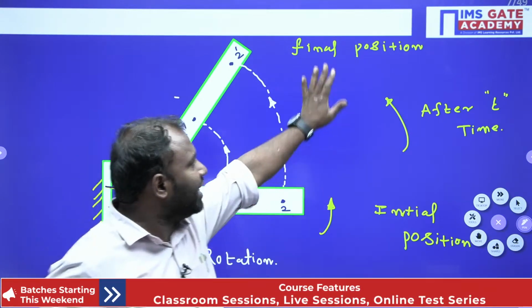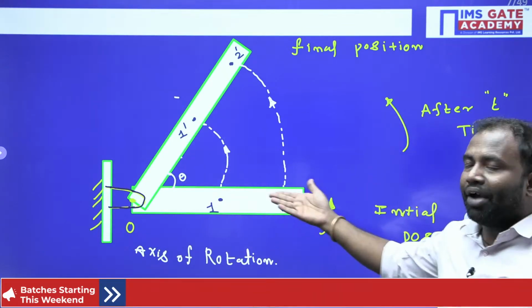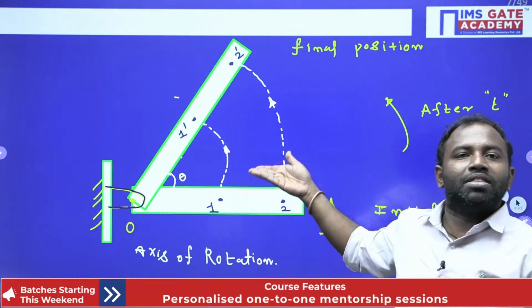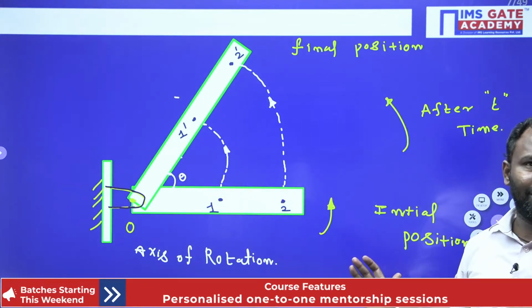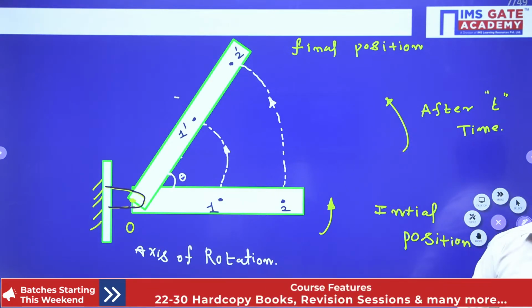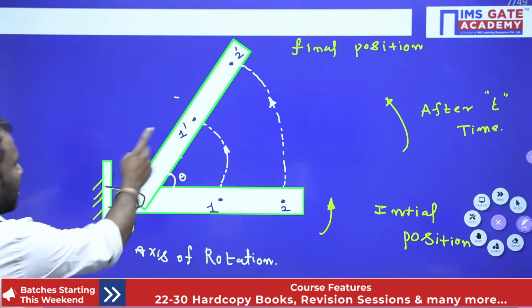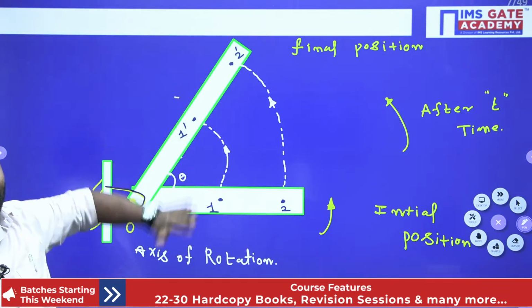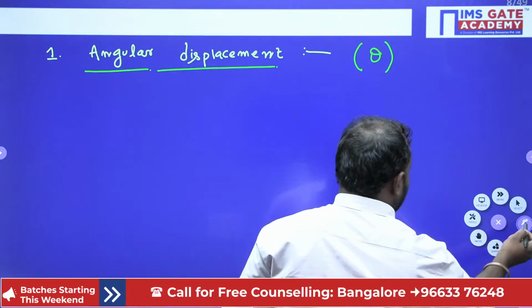In t time, the same angular displacement that particle 1 has is also had by the second particle in t time. Are you getting my point? Now in simple words, I can define my theta. It is the angle between initial and final positions.